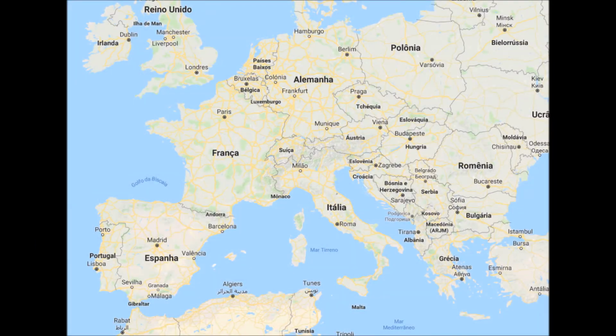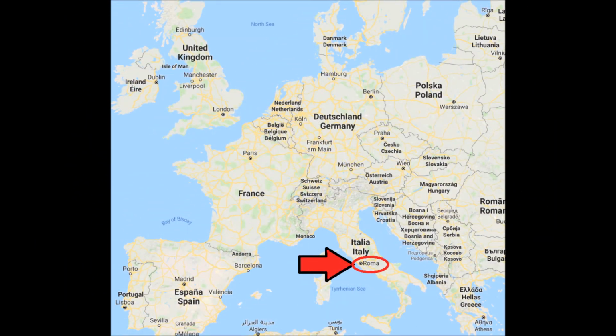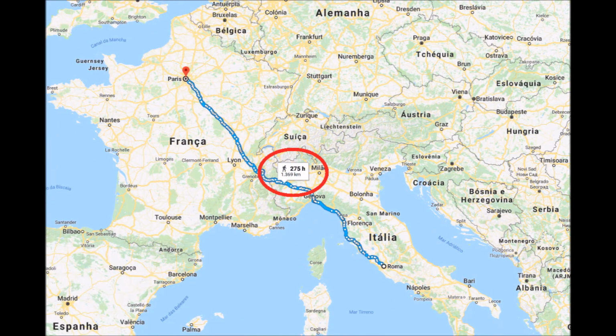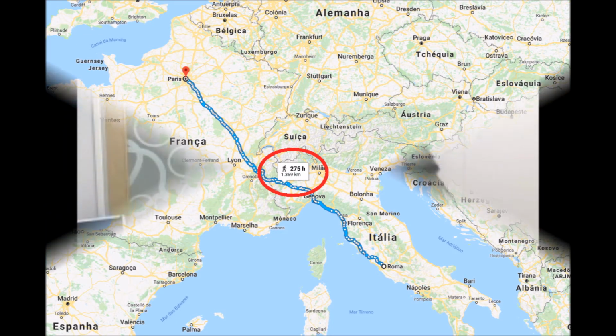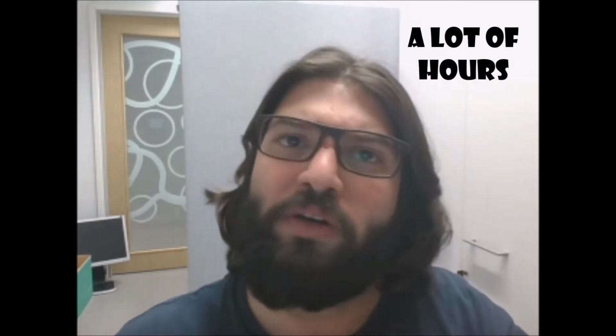Alright, so let's think of a continent, Europe, for example. So here we can see Europe. We are in Rome and we want to go to Paris. So there are quite different alternatives to reach Paris. One of them would be walking. As you can see here, we will take quite a long time to walk. So okay, if we walk from Rome to Paris, it will take us 200 and something hours, 275 hours to be more precise. Not only that, it will take a long time, but probably we will get there very tired.